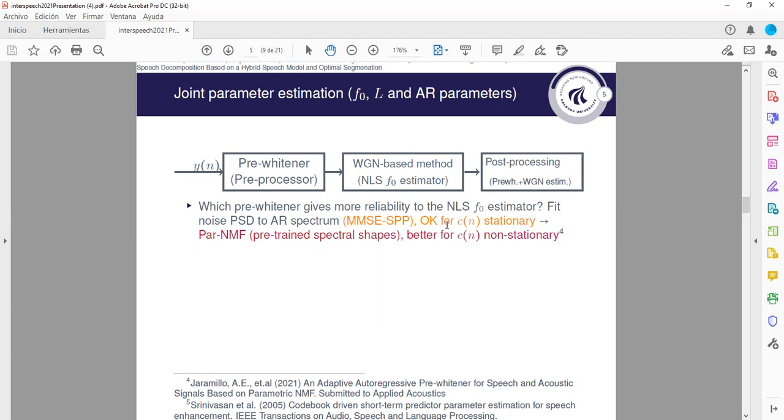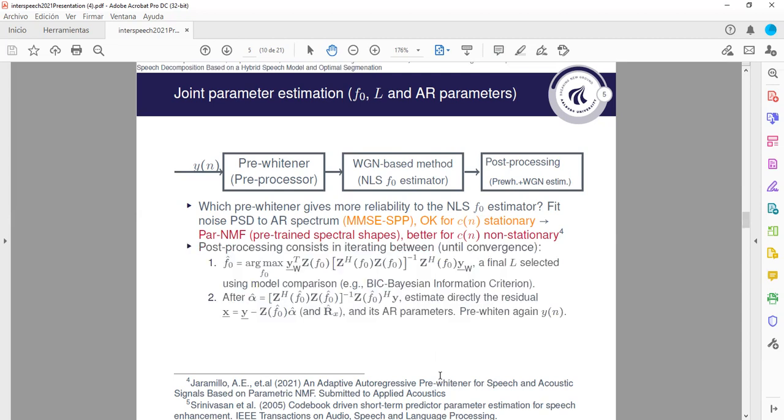This approach may work well for stationary noise, but for non-stationary noise, such as babble or residual noise, we should take into account spectral shapes, for example, in a dictionary. We can show that maximizing the likelihood is equivalent to finding the activation coefficients of the spectral shapes in a parametric NMF model. This will give a much better capture of the noise spectral envelope and therefore allows a higher noise flatness and a better pitch estimation accuracy. But this is more related to this contribution, which is quite important for obtaining much better parameter estimates.